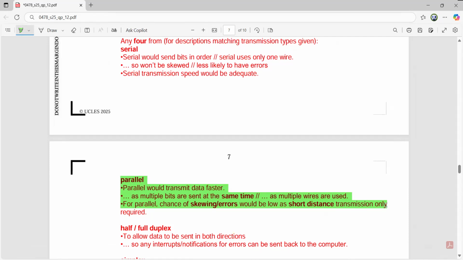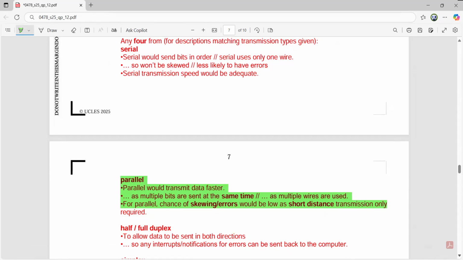I want the data transmission to be faster. For parallel, the distance is very small because it is on the same desk. So maybe the chances of data skewing are very less because the distance is low. If he has justified his choice accurately, then definitely 2 marks are going to be there.